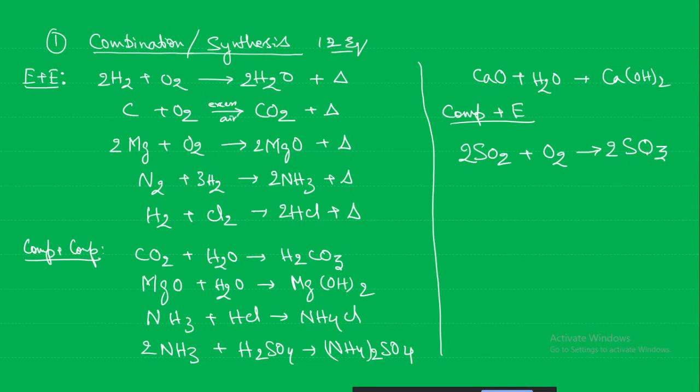Next, carbon monoxide further getting oxidized to produce carbon dioxide. So these are the basic 12 equations given in your textbook for combination and synthesis. What is the important fundamental point in any combination or synthesis reaction? How many products should be formed? Only one product should be formed. There can be two or more reactants, but the product should be only one. Then we can say it is a combination or synthesis reaction.